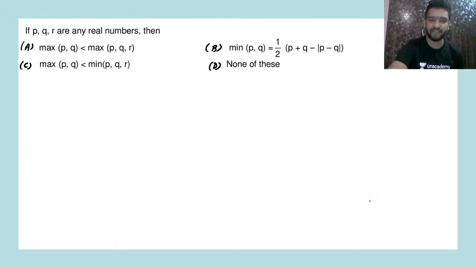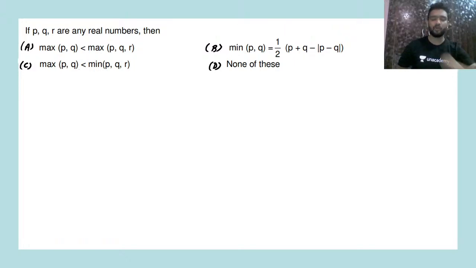The first question that we have is, if P, Q, R are any real numbers, then first of all, I'd like all of you to have a pen and a copy with you. And I want you all to solve it with me. As I solve, you have to solve it with me. Alright. And those who are not watching it live, that is, if you are watching a recording version of this one, please pause the video and try to solve the question first by yourself and then look at the solution.